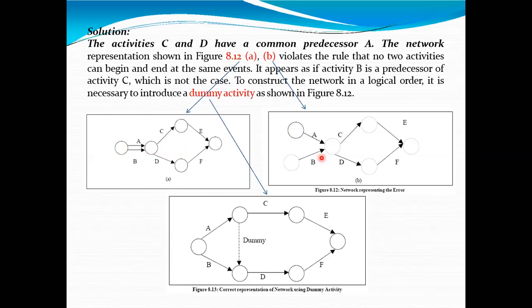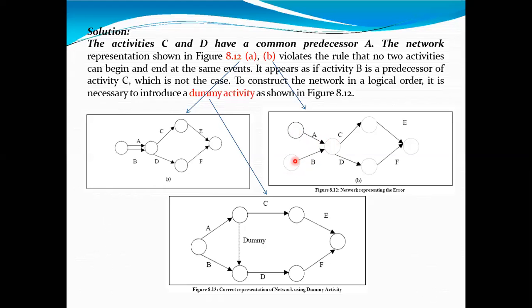Then if you go to the second point, preparation of purchasing of land, this is A activity, and preparation of building plan, this is B activity. Both activities are coming to this particular point. There is again no problem, but the problem is that these two should not be starting points. So according to our rule, starting point should be only one.